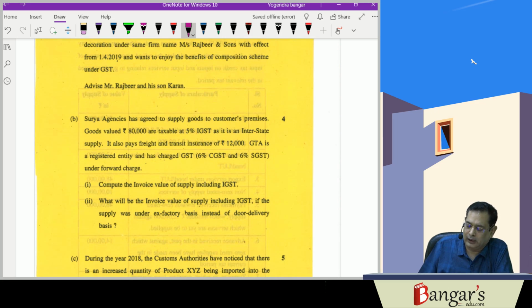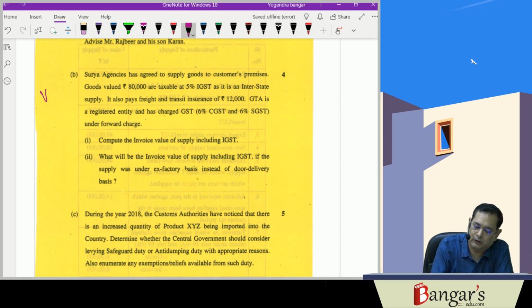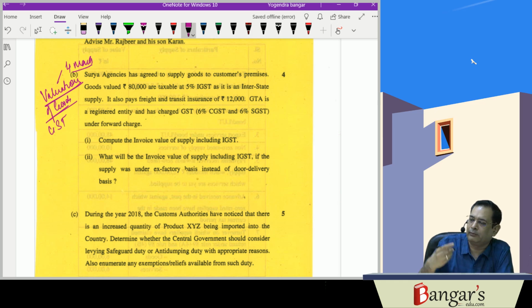Then again, this is also about valuation, how you value the goods for the purpose of GST. So that is 4 marks. So now they have divided 5 marks plus 4 marks, 9 marks, for the goods and services tax portion.